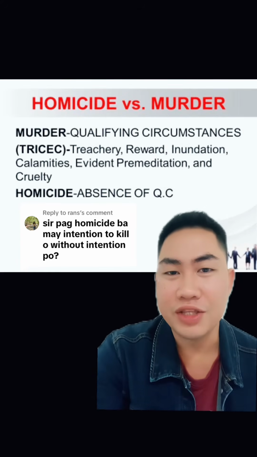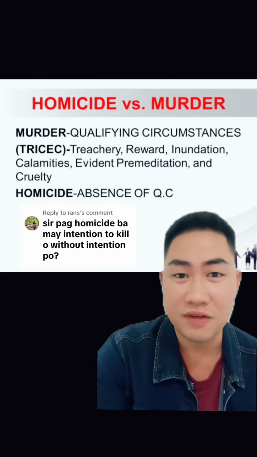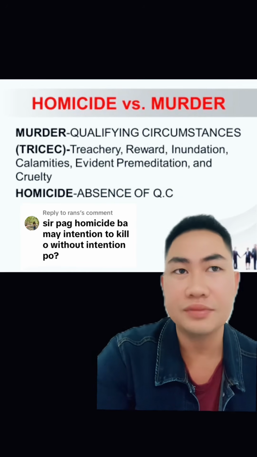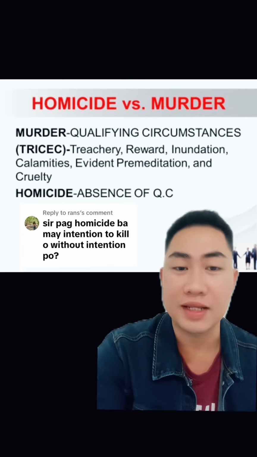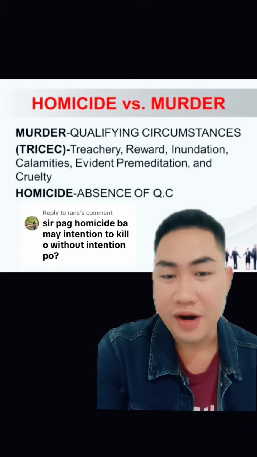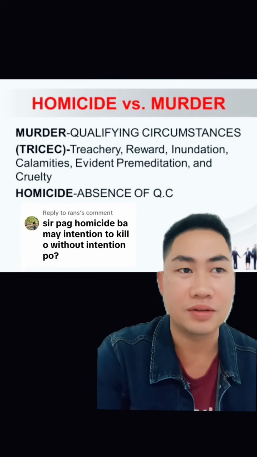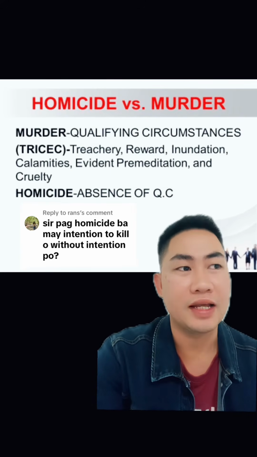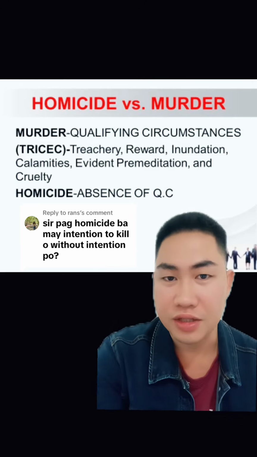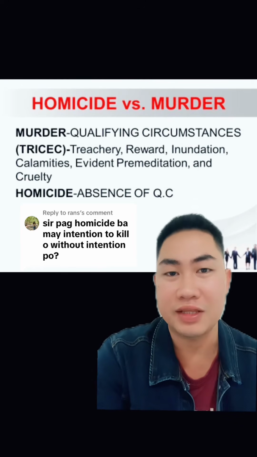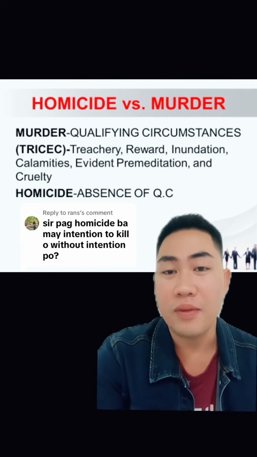Kapag present naman yung evident premeditation, ibig sabihin nun, there is a careful planning ahead of committing a crime. Ibig sabihin, bago mo pinatay yung isang tao, may pagpaplano. Kailan nyo siya papatayin? Ano yung gagamitin ninyo? So that is an evident premeditation. Papasok yan sa tinatawag natin na murder.